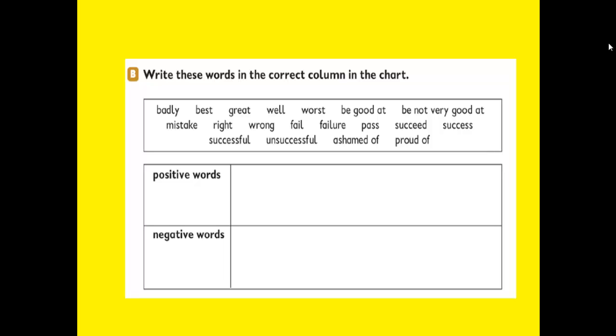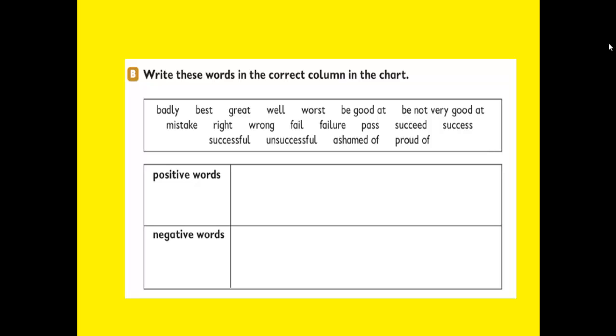The first one, badly. Yes, it has a negative meaning. Best, positive. Great, positive. Well, also it has a positive meaning. Worst, it has a negative meaning, and it's the superlative of bad.